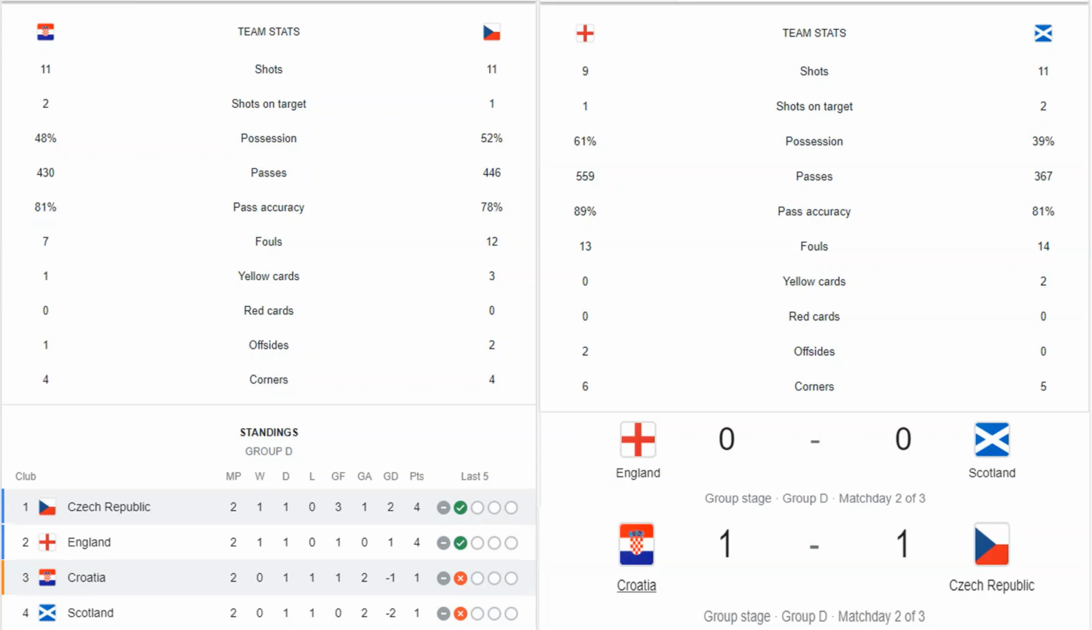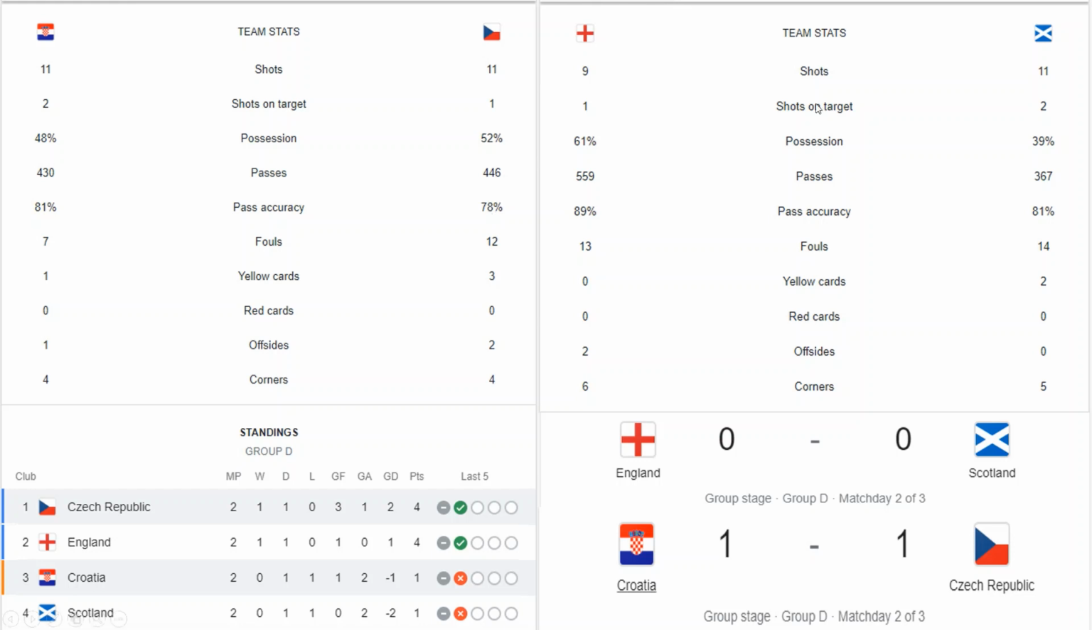Coming to the stats, last game Czech Republic versus Croatia. Czech Republic, you can see 11 shots, one on target. That's very bad. And possession, they were having more possession, good for them. Pass accuracy was not that fantastic, so that's a worry.